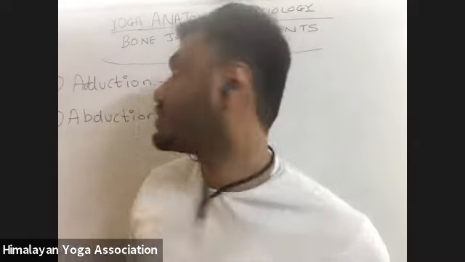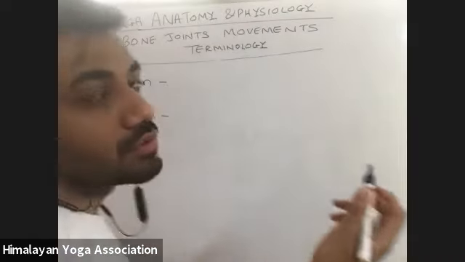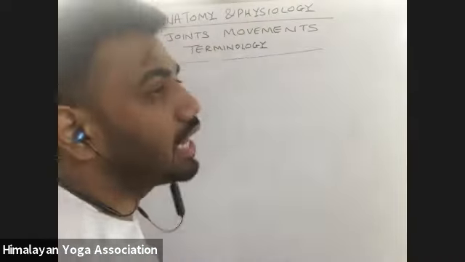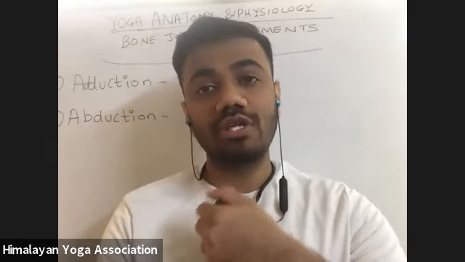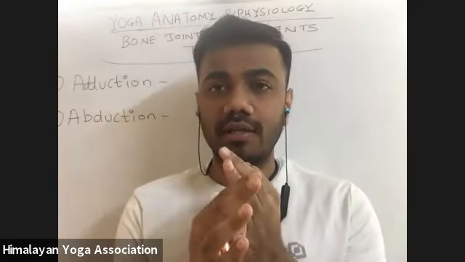Got it? What is adduction? Like in eagle pose, what do we do? We try to bring our arms together, like in cow face pose. What do we do? We try to bring our legs or our knees on top of each other. That means towards the midline.